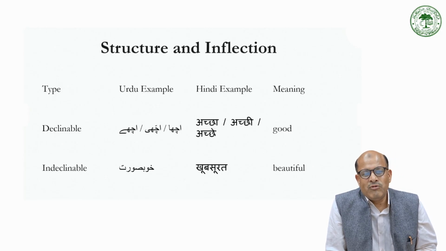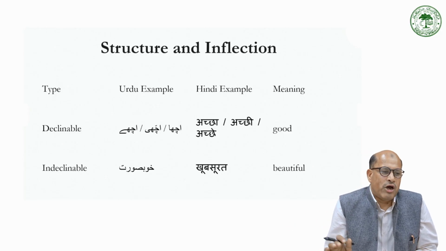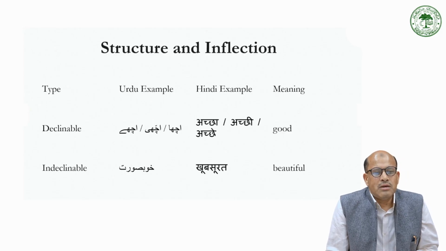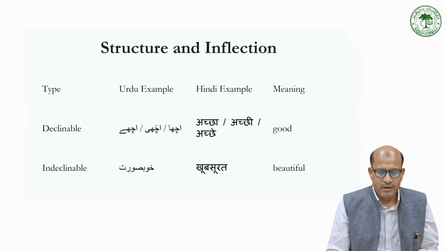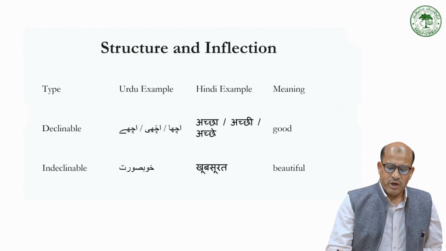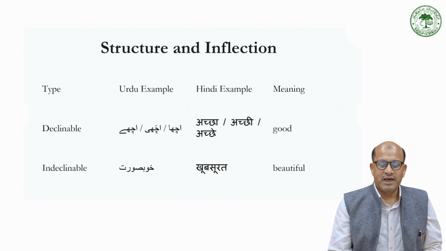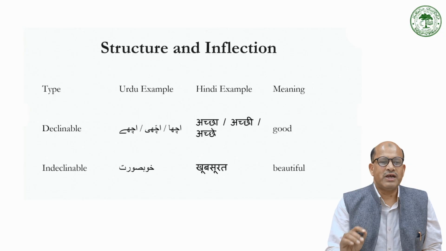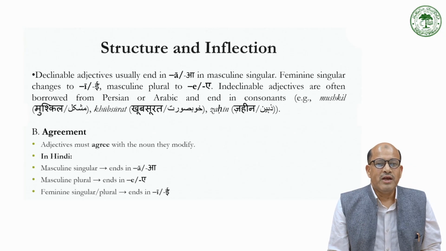So it is called declinable towards noun. Then indeclinable or unmarked, like खूबसूरत, खूबसूरत लड़का, खूबसूरत लड़की, खूबसूरत लड़के, खूबसूरत लड़कियां. They do not change, they remain unchanged. I'm not going to write this because it is very simple to understand. You can see this chart very clearly.